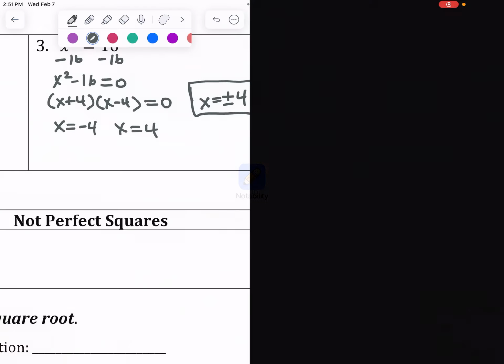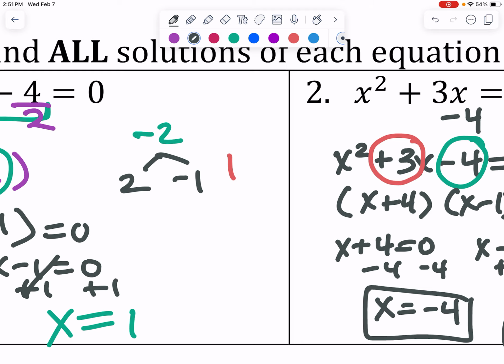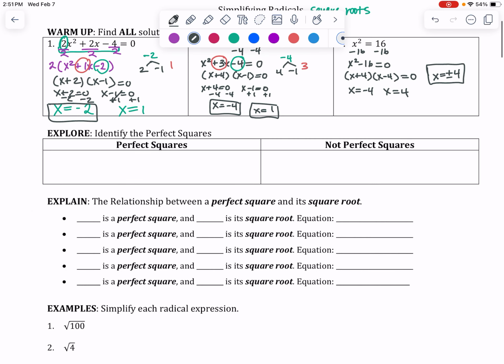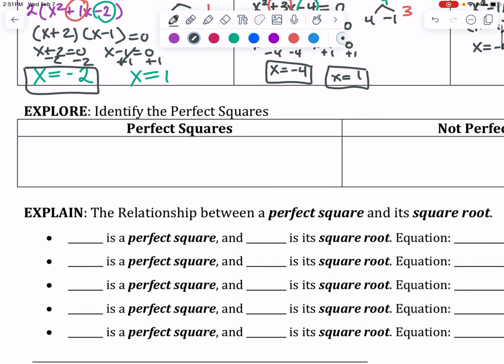Now, today we're just talking about square roots. Perfect squares are numbers where a number times itself would give you that number.